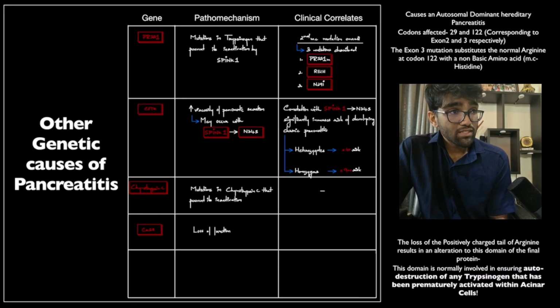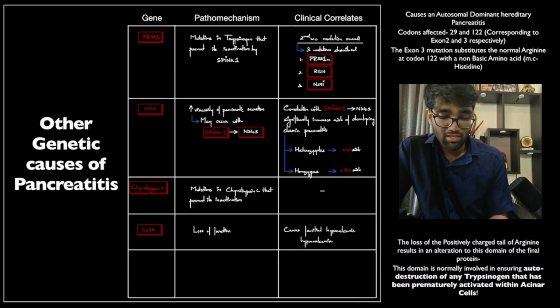Mutations in the calcium sensing receptor, CASR, can cause loss of function of the receptor, again causing hypercalcemia and then secondary calcium mediated metabolic dysfunction within the pancreatic cells. And this is naturally associated with familial hypocalciuric hypercalcemia. The serum calcium levels are increased and urinary loss is decreased.